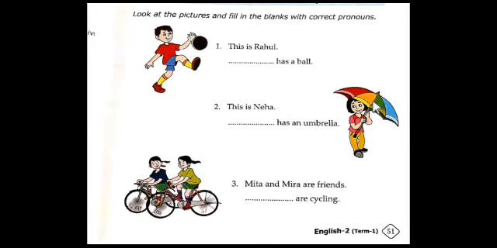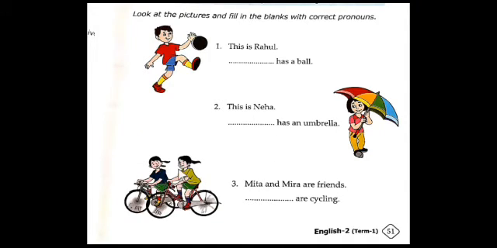So this is Neha. So who is she? She is Neha. This is Neha dash has an umbrella. So can you replace the name with a pronoun? What can you replace? It or he or she? Exactly, she is right because Neha refers to a female person. So Neha means here we use she. Okay, the pronoun she. She has an umbrella. So she means here Neha itself. Okay. Then come to the third picture.